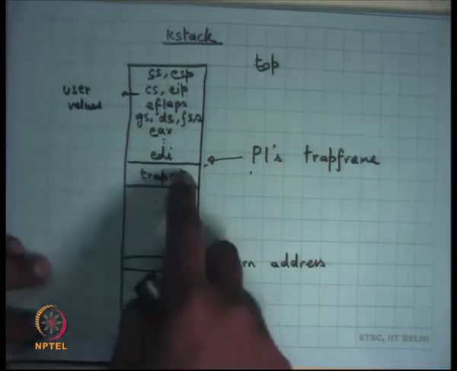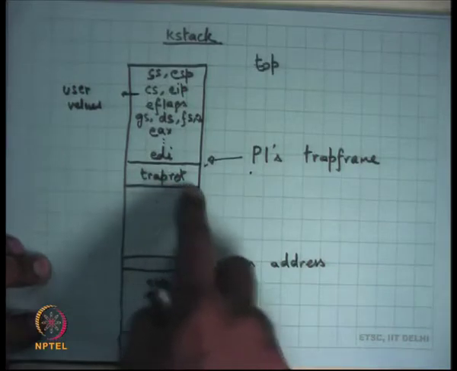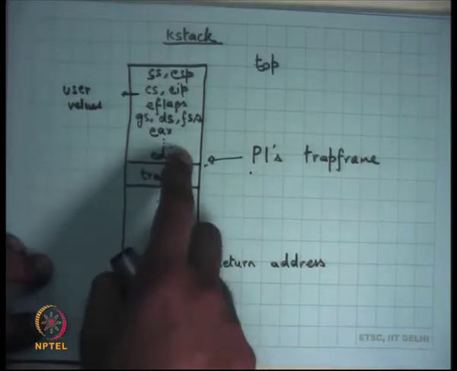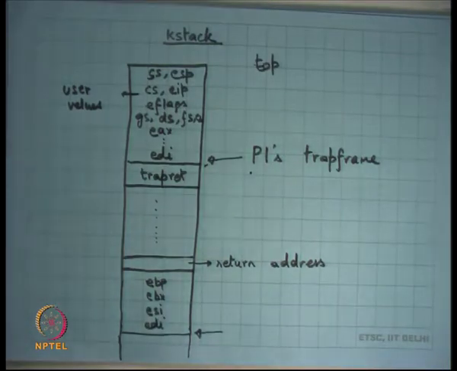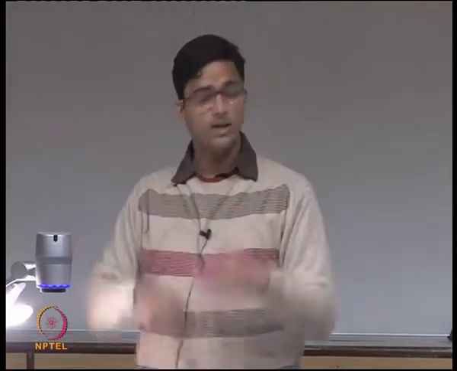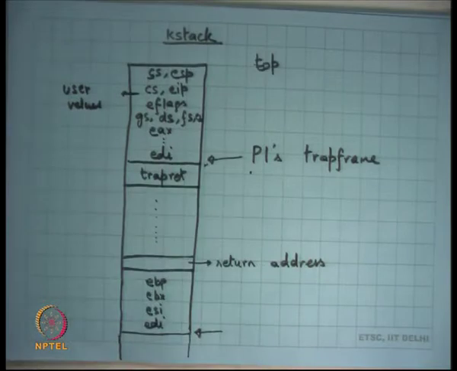Right? So you make a function call, but before you do that, make sure that the return address is trapret. Now those functions are going to get executed. There could be a deep chain of function calls, one after another, in which case multiple return addresses will get pushed, and then they will get popped, and eventually when you reach here, trapret is going to get popped, and then it's going to pop off all these registers, and then it's going to call iret, and you're going to get back to user mode.